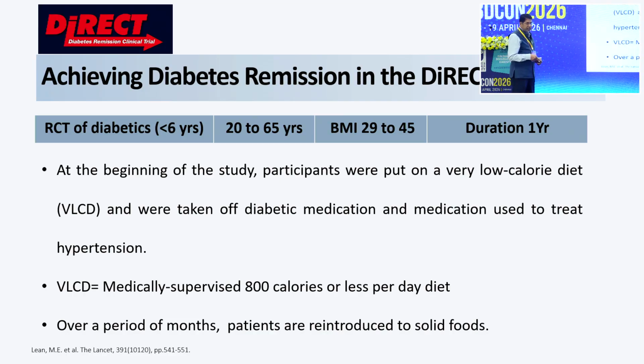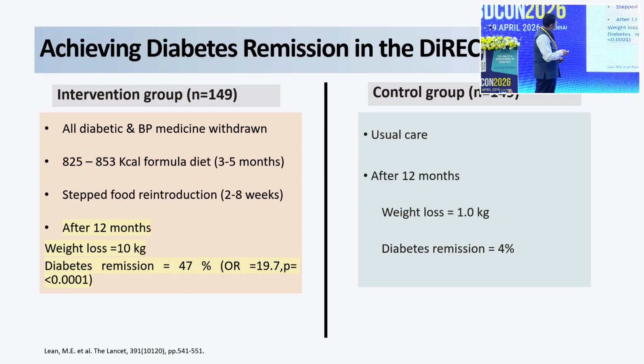And what they did was give a very low caloric diet of around 800 calories to the intervention group, and they followed it up to 12 months, or 1 year.